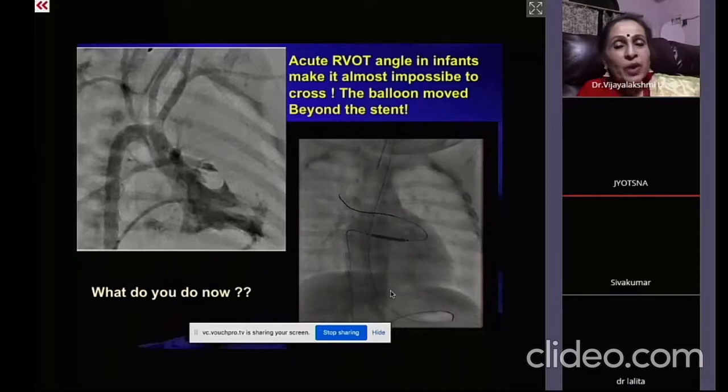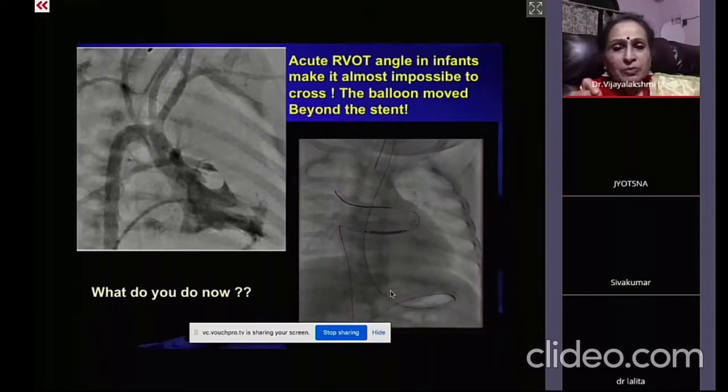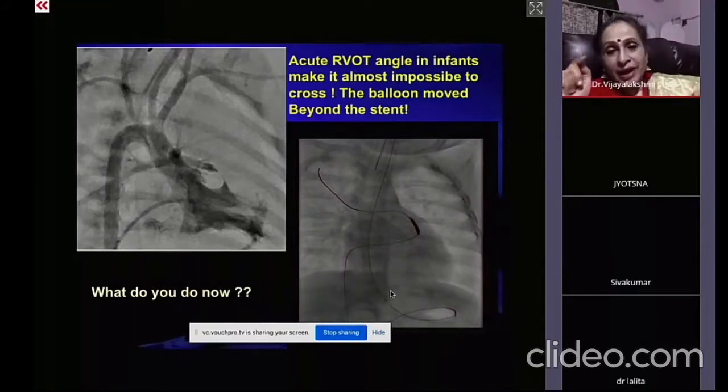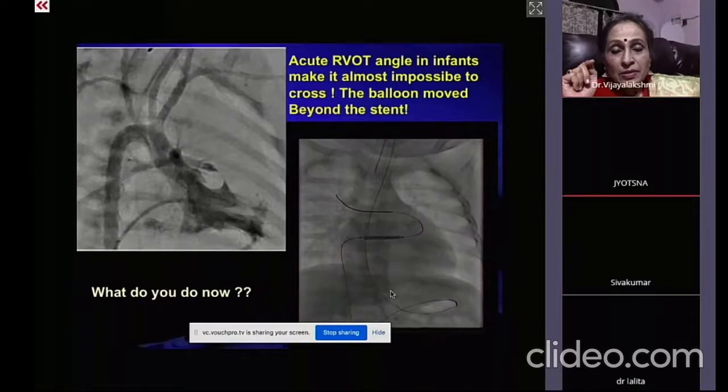But what happens when you use the multi-purpose catheter is that your floppy guide wire can go through the side hole. And that's why, whether it is for coil closure or balloon dilatation, we use only the end hole catheter and not the multi-purpose. And what is the maximum size of the balloon that can be used?